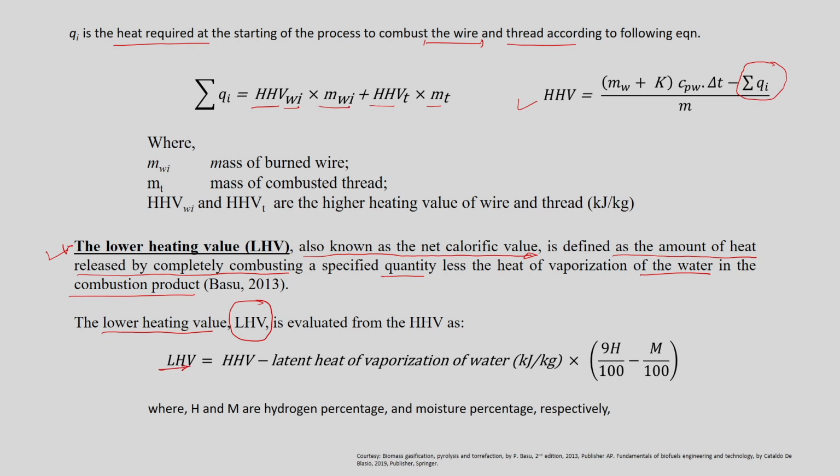That is nothing but LHV is equal to the higher heating value of a sample minus the latent heat of vaporization of water, which is in kilojoule per kilogram, times 9H/100 minus M/100. Here H and M represent the percentage of hydrogen and moisture content respectively. With the help of this, we can estimate the lower heating value of the sample, as well as, using the above equation, we can also estimate the higher heating value of the sample, which is widely known as the calorific value of the sample.